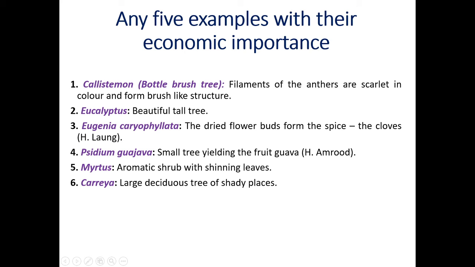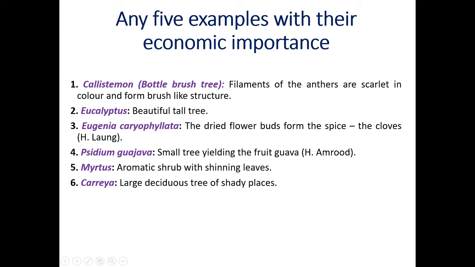The dried flower buds form the spice. The common example, lavang. Lavang is one of the spices. Then Psidium guava. In Marathi, it is called peru plant. Small tree yielding a fruit, guava. And these fruits are edible for birds and man.